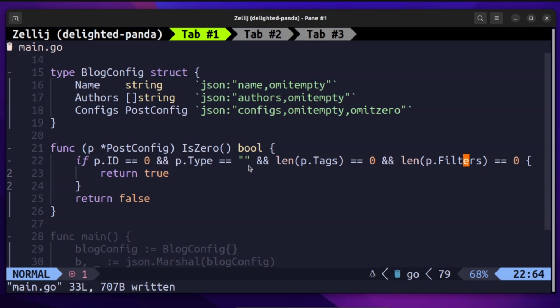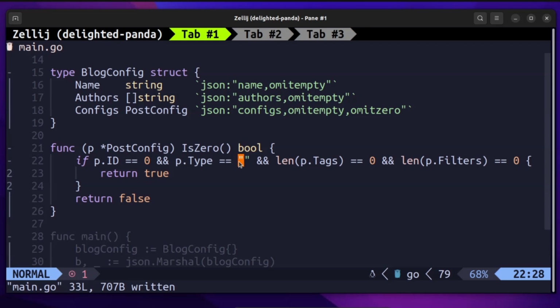Tags is a list of strings, so its length should be zero. This is a bit redundant, but we can have pointers as well. Filters is a map, so its len should be zero as well. So this is what it might look like to have an IsZero method on the structures. We will return either true or false with the IsZero method.